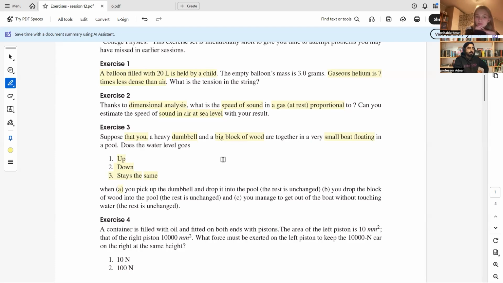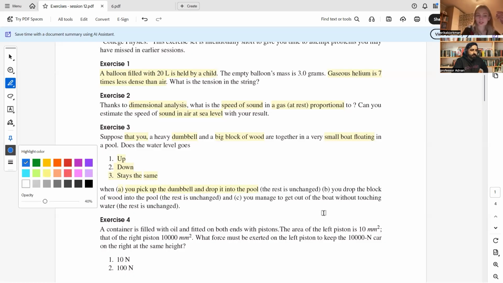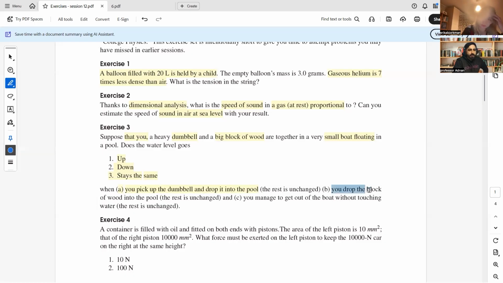Okay, here we have three cases. First case, you pick up the dumbbell from the boat and drop it into the pool. What will happen? Will the water level stay the same in all of them? We will see whether it changes or not. Second case, you drop the block of wood into the pool.